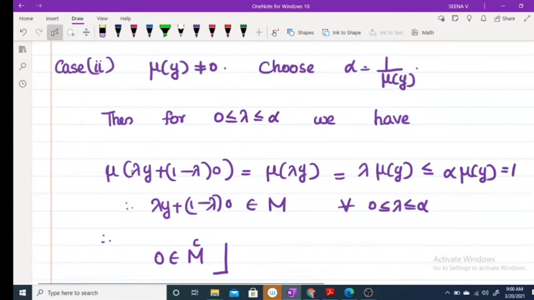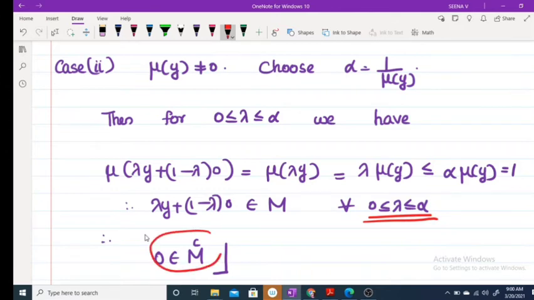Therefore mu of this term is also less than or equal to 1, so this term also belongs to M. Thus lambda y plus (1 minus lambda) times 0 belongs to M for any 0 less than or equal to lambda less than or equal to alpha. Therefore 0 belongs to M^c.